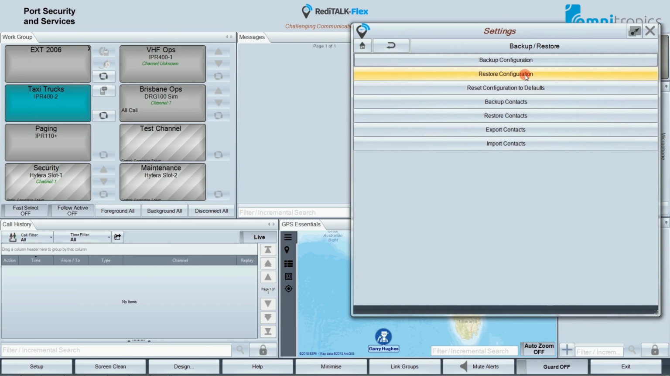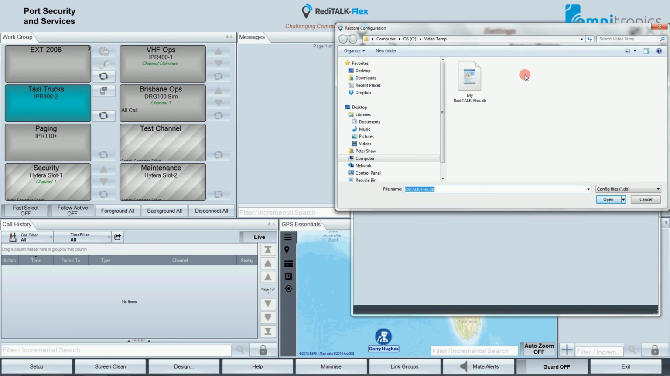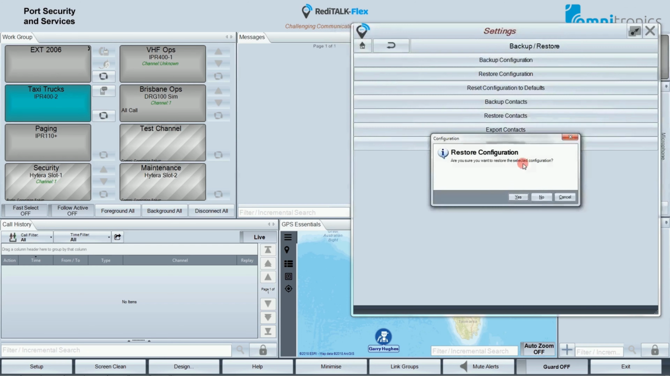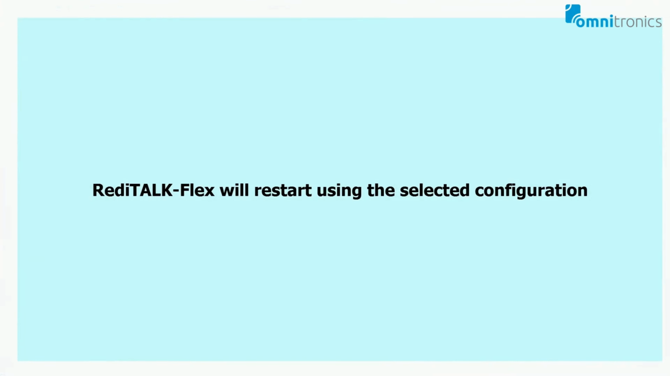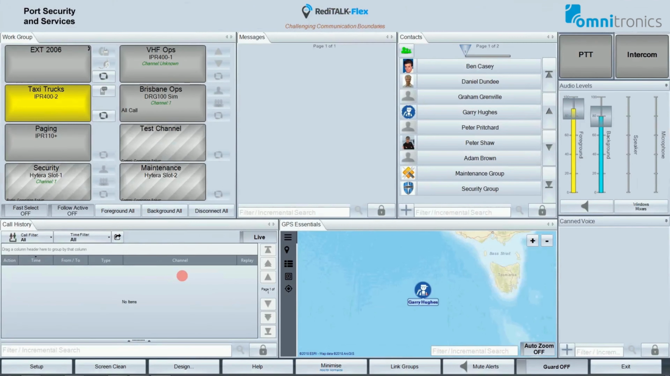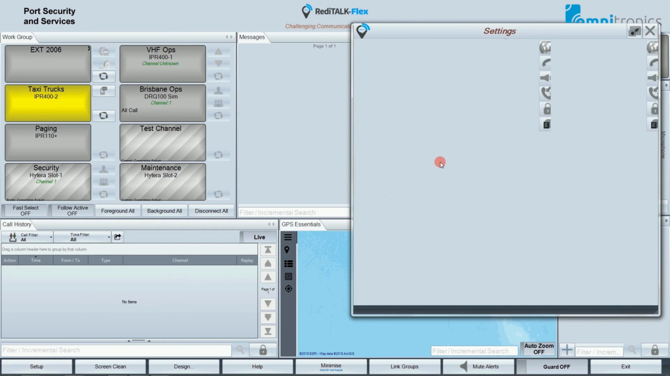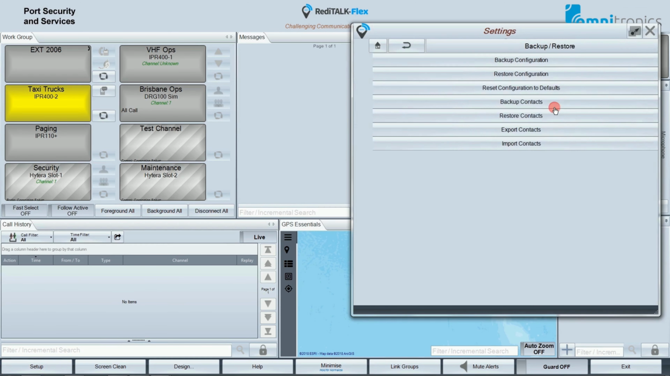Next is the Restore configuration. Use this menu to restore an already saved configuration. Once again, a Windows Explorer window opens and you can browse to where the configuration file is. Choose the backup file and RediTALK Flex shows a prompt: Are you sure you want to restore the selected configuration? Tap on Yes to continue and RediTALK Flex restarts. RediTALK Flex has restarted. Now we can go back to that menu item, Setup, Backup, Restore.